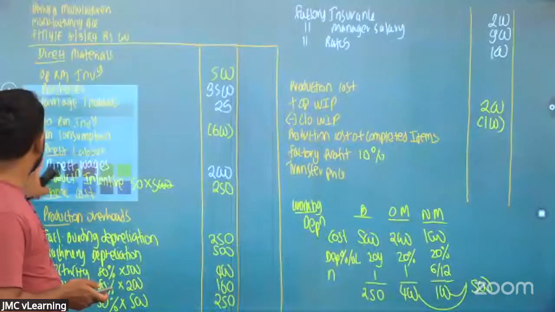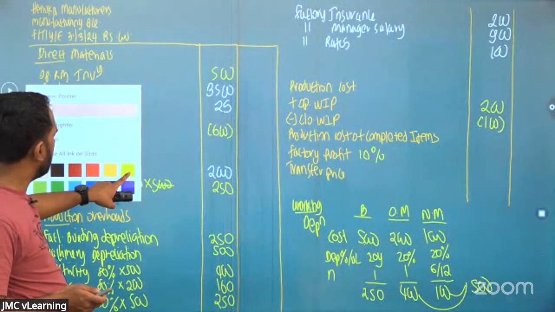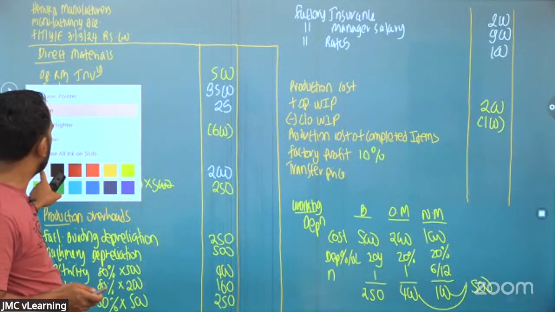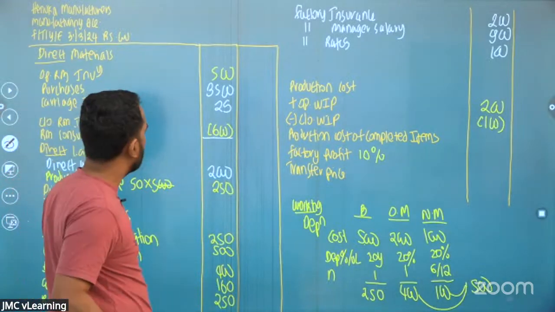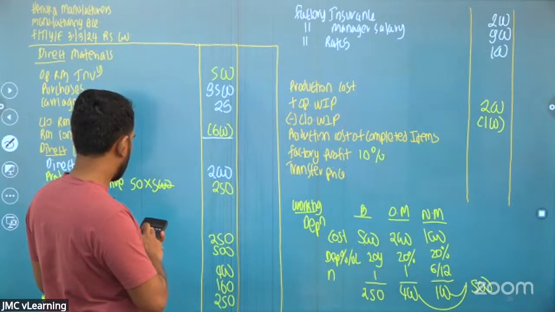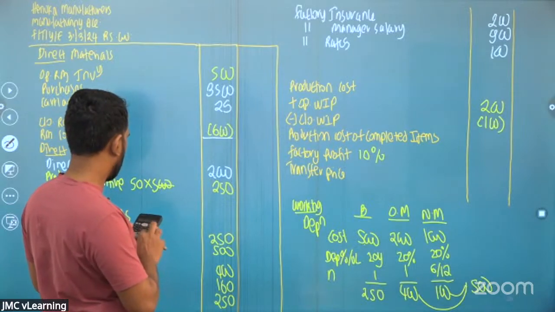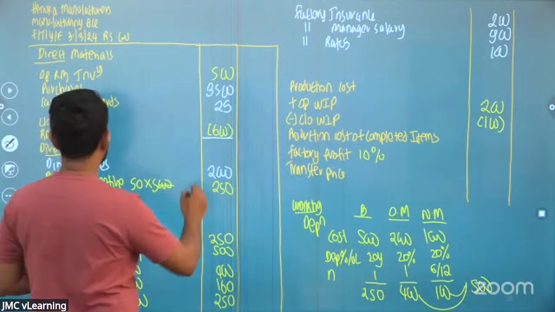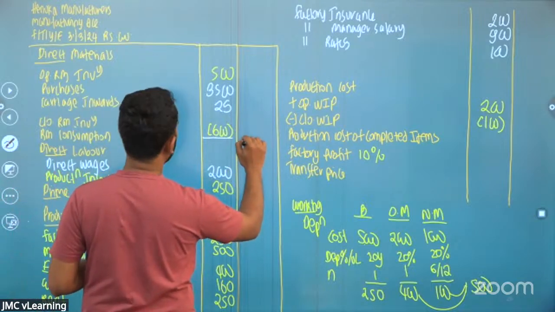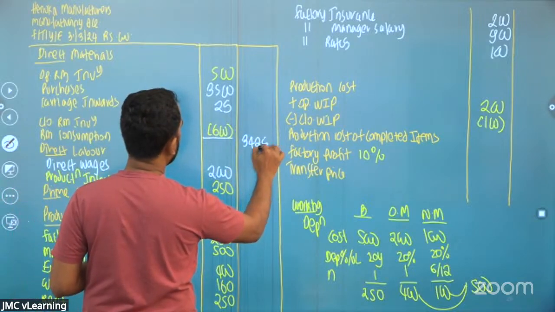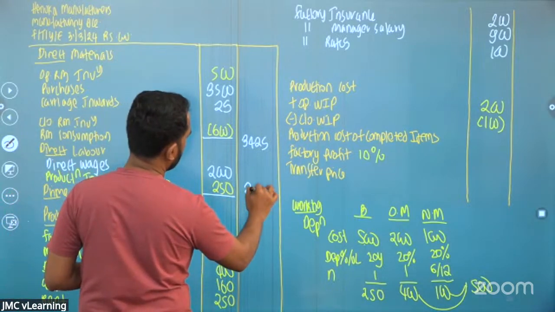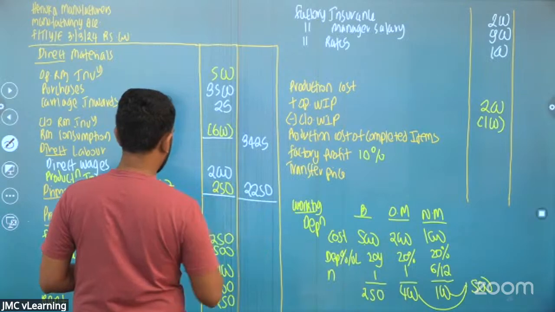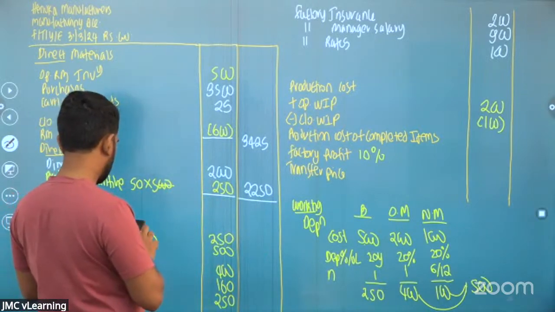Okay, so we are done with this question. Now we can possibly take the answer. The raw material consumption comes to a value of 3,500 plus 25 minus 600, which is 3,425. Raw material consumption 3,425. 2,000 plus 250, 2,250. So the prime cost